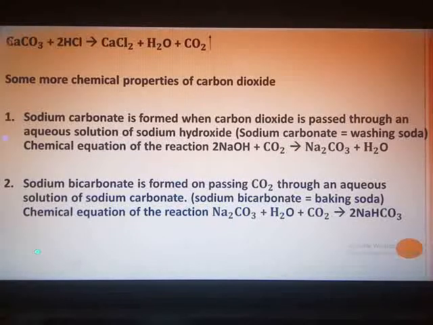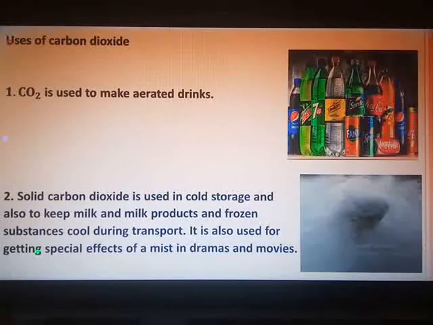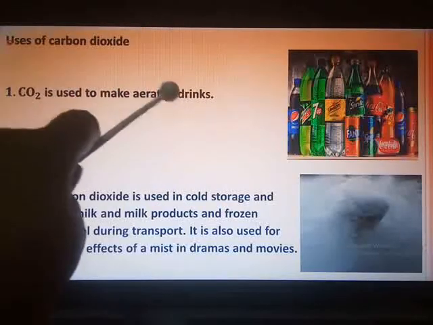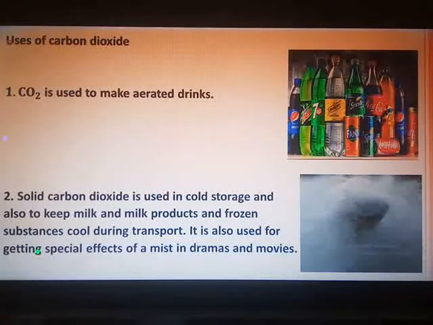Now we go ahead with the other uses of carbon dioxide. I need not explain all of this, the explanation is given to you, so quickly we will go through the uses. It is used to make aerated drinks. As I have told you, when you buy a cold drink from the shop and shake the bottle for a long time and then open the lid, you will see the carbon dioxide gas gushing out very instantaneously.